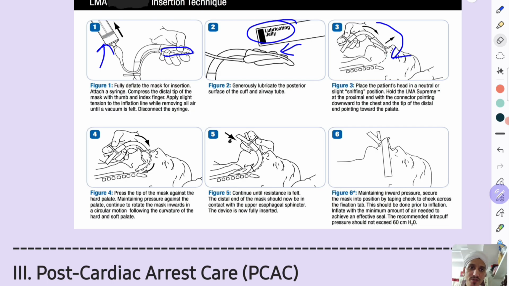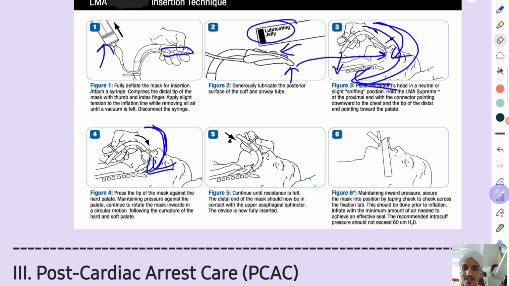Then you will insert like this. You will proceed. You will point this part towards the hard palate, and this part will point towards the chest of the patient, and you will just give like this. You will go like this till you feel a resistance. Okay, see here, he is going along the path of the hard palate and soft palate. So after going like this, you will feel an absolute resistance at this point. So at this point what will happen, that part of the laryngeal mask airway will get lodged onto the larynx above the vocal cords.